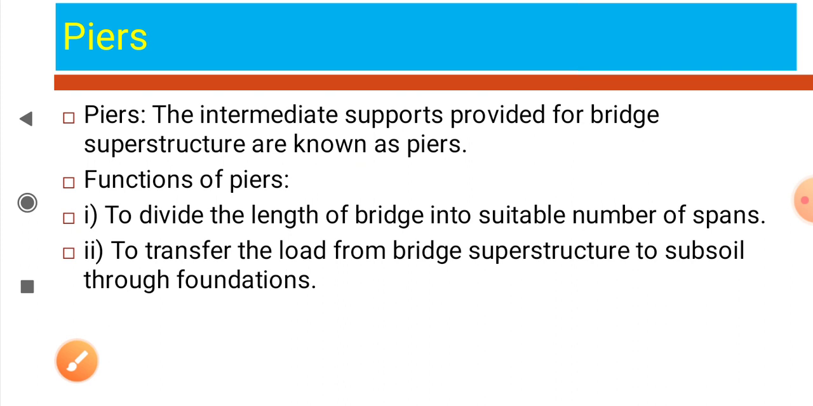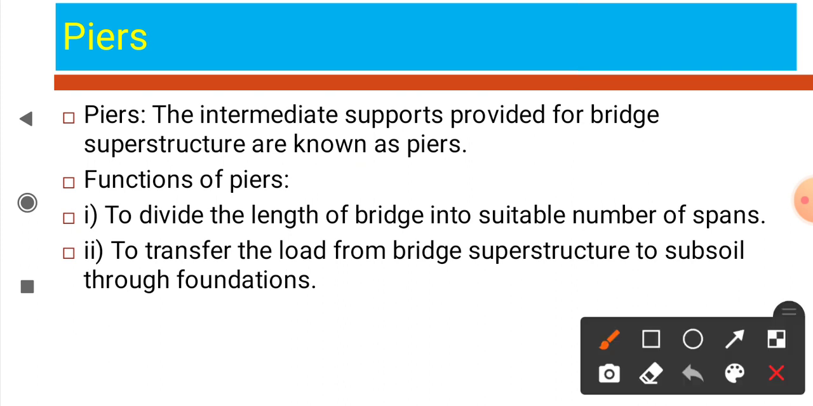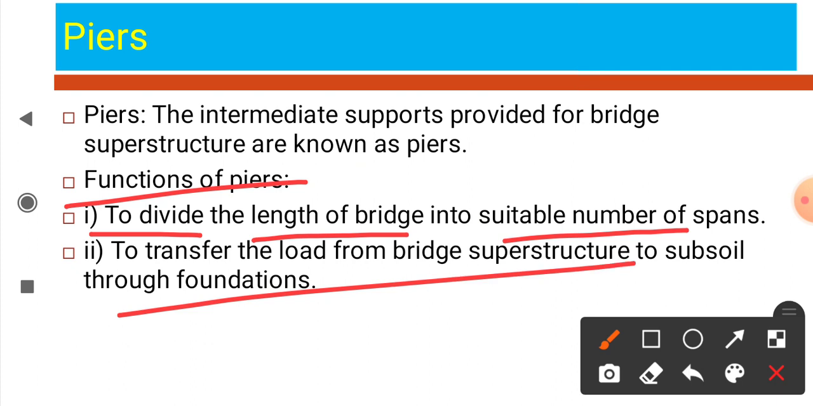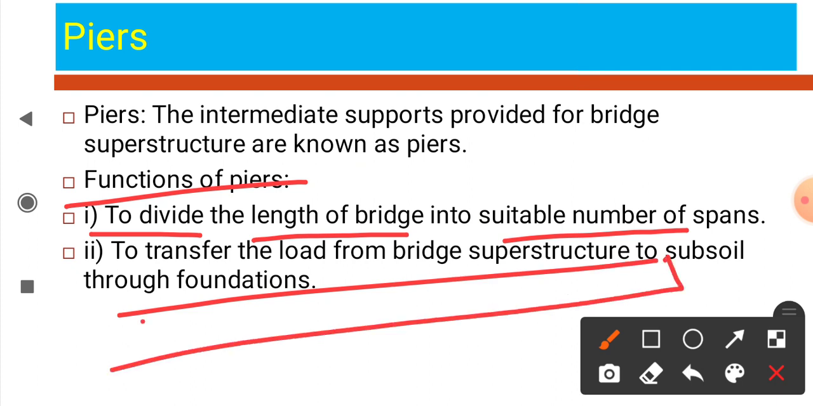Now, functions of piers: to divide the length of the bridge into a suitable number of spans. The first function is this: this is the total length of the bridge. To divide the bridge into suitable spans, piers are constructed at intermediate sites.